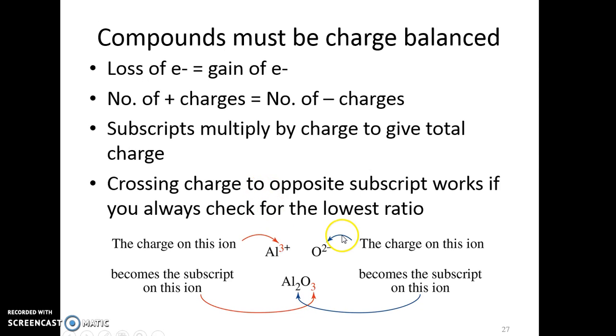A neat trick is that the charge here will become the subscript here, and this charge here becomes the subscript there, because 2 times 3 equals 3 times 2. And so what you see is an easy way of figuring out what the correct formula is. Always make sure, though, that you check for the lowest ratio, because if you get 2 to 4, you know that has to be simplified down to 1 to 2. So keep that in mind.